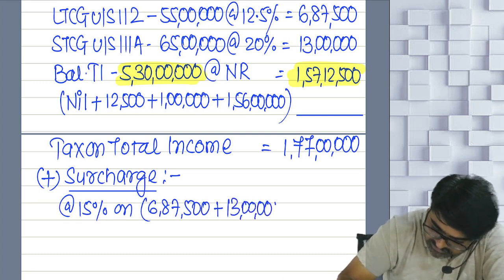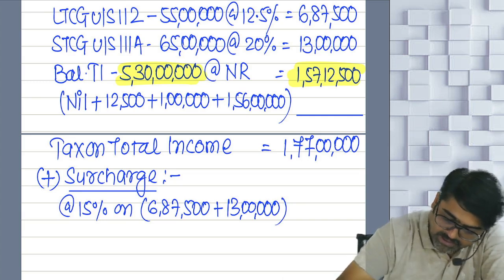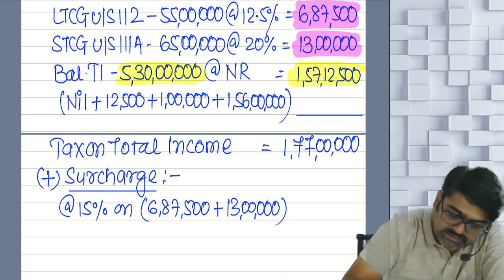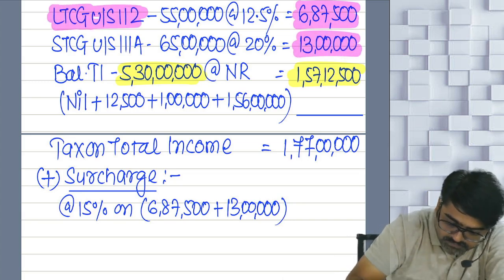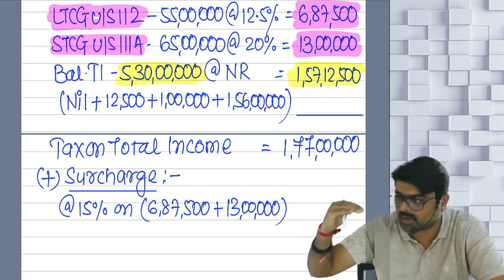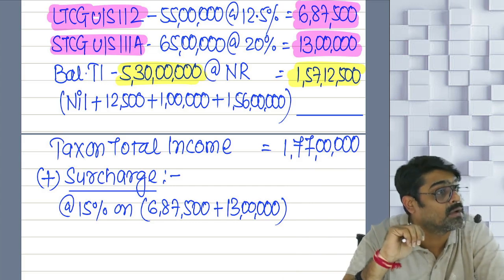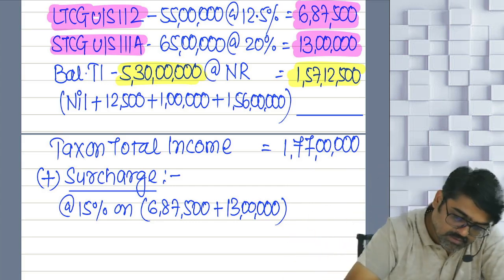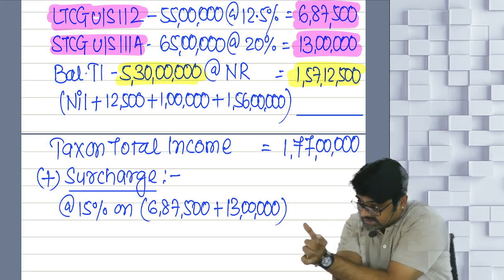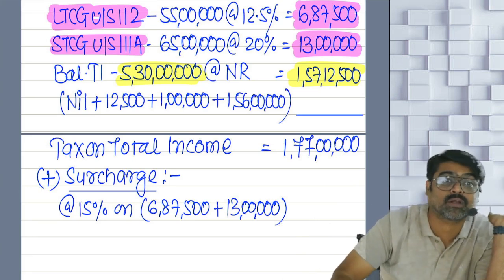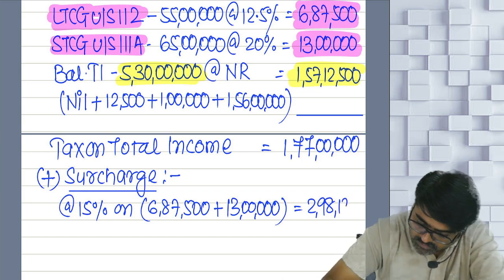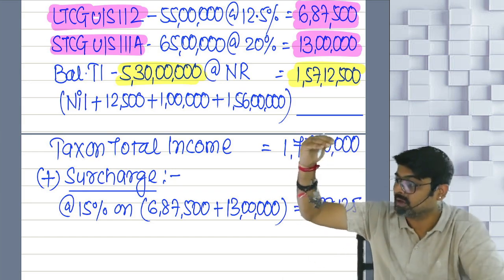On these two taxes, which are tax on LTCG under 112 and STCG under 111A, the rate of surcharge cannot be more than 15%. Yes or no? So apply 15%. First you add the tax, and on this tax amount you calculate 15%. How much? 125. So this is tax plus surcharge.